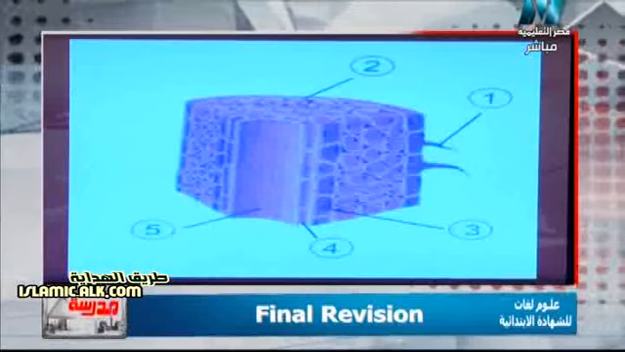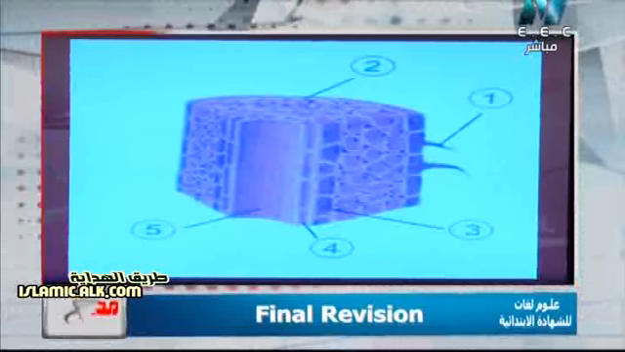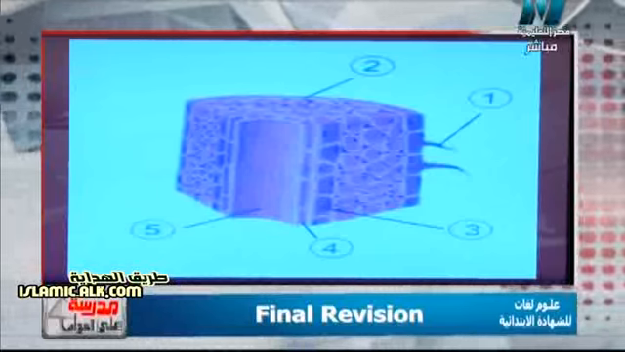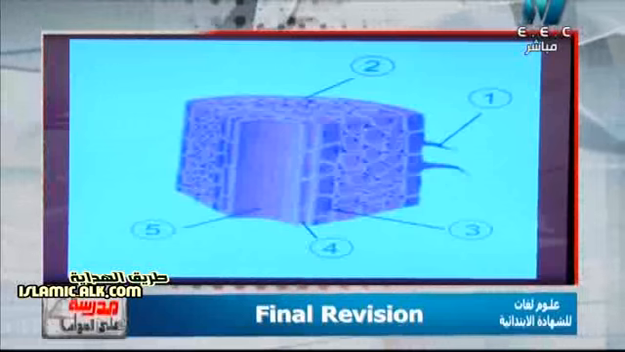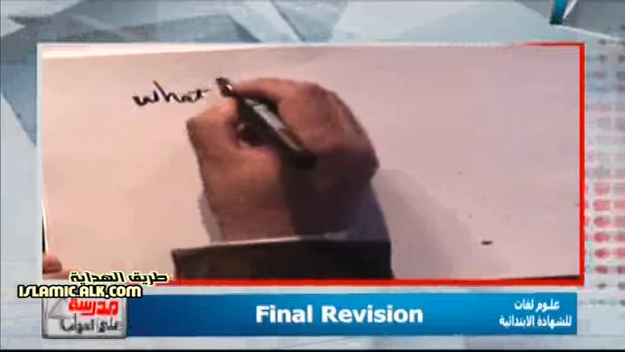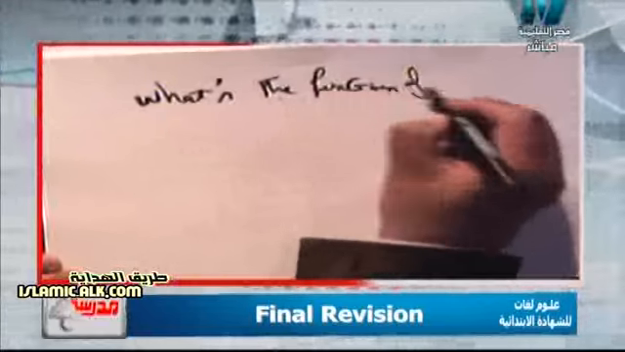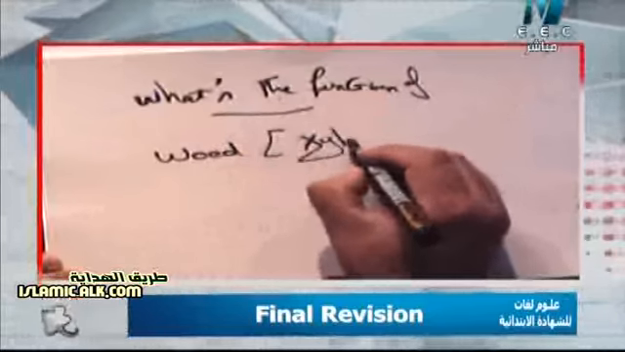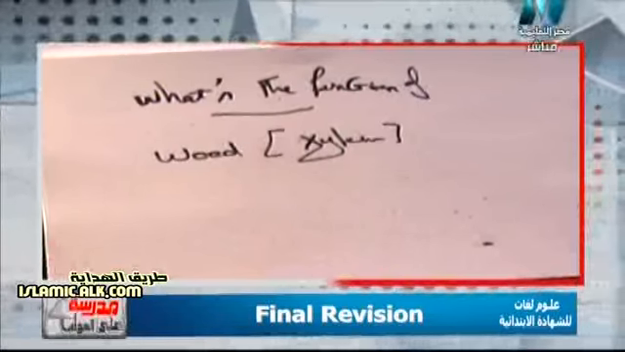So here I have a question about the third layer, which is the xylem, here number 4, which is called xylem or wood. What is the function of this layer? What is the function of the wood or xylem layer? Let me write this question. What is the function of wood, or between brackets, xylem?